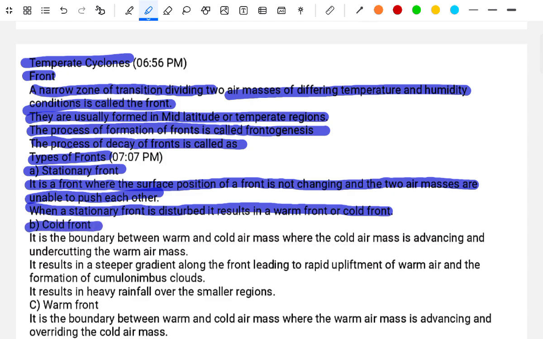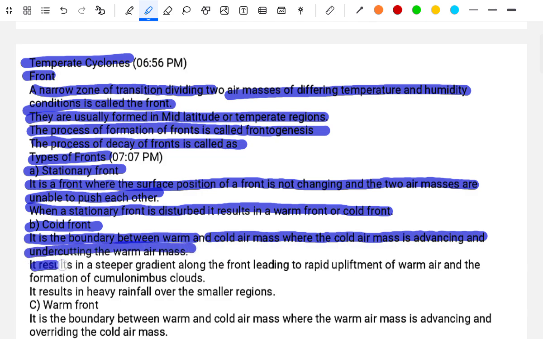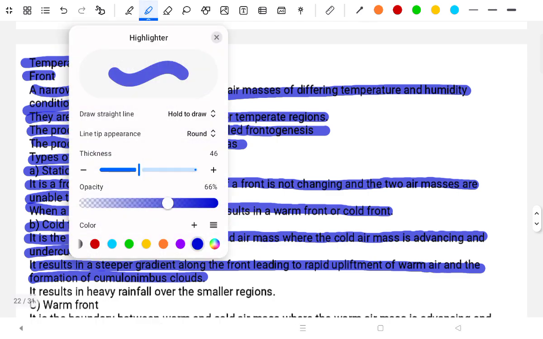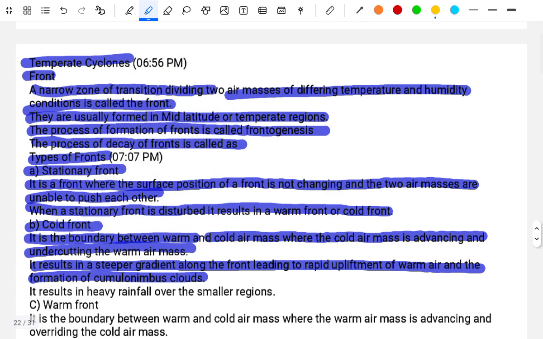The cold front. It is the boundary between warm and cold air masses where the cold air mass is advancing and undercutting the warm air mass. It results in a steeper gradient along the front, leading to the rapid upliftment of the warm air and the formation of cumulonimbus cloud. It results in heavy rainfall over a smaller region.